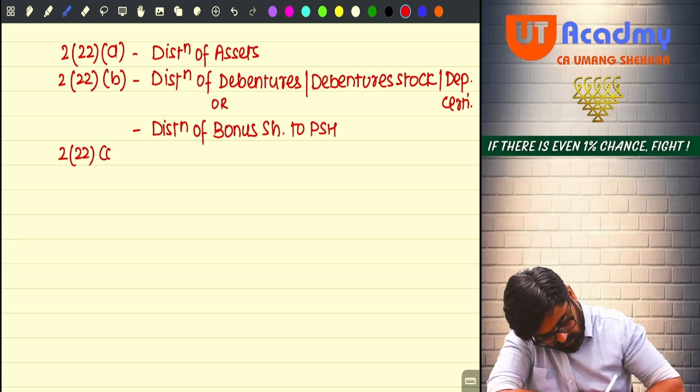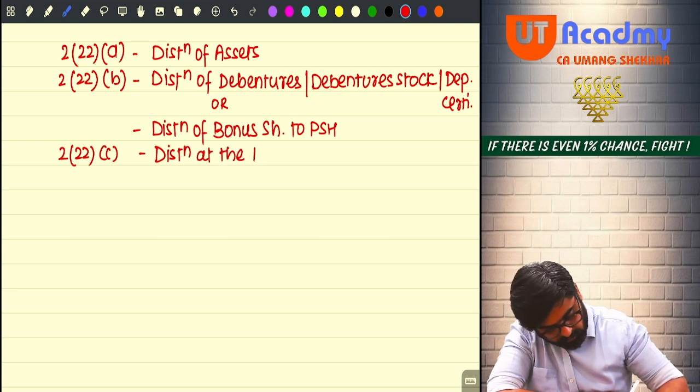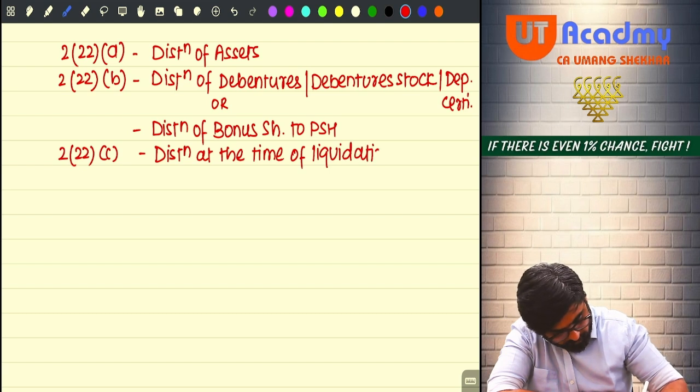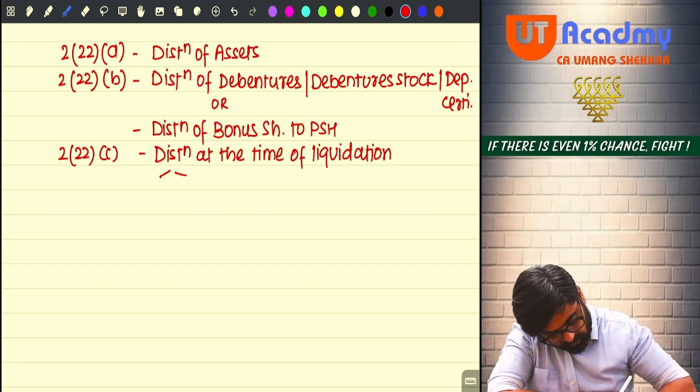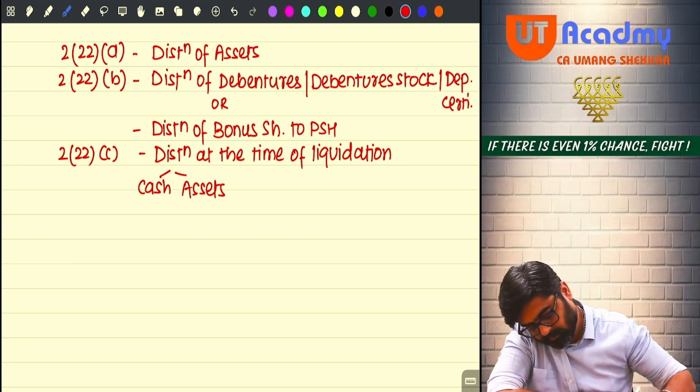222C, distribution at the time of what? Liquidation. Distribution can be of cash or it can be of assets also.